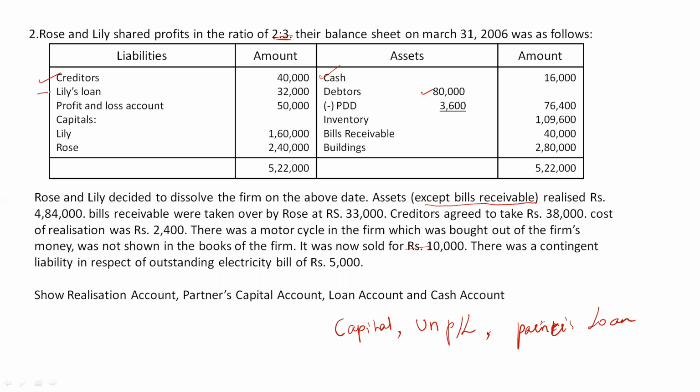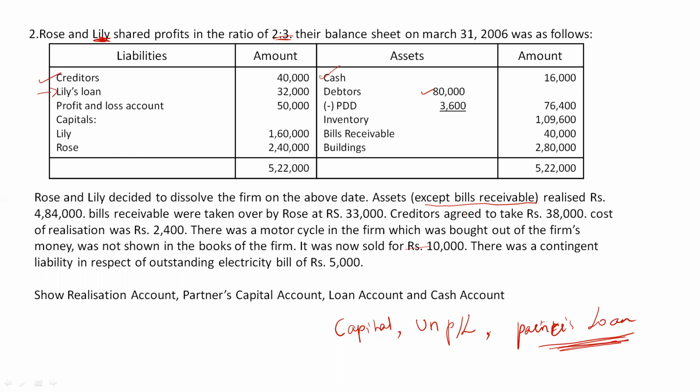Then back to the question. Now we have Lily's loan. Yes. Now check in the question. Lily is one of our partners. So Lily's loan is given. As I already told you, three things should not be taken: one is capital, undistributed profits or losses, and the third is partner's loan. If partner's loan is given in the question, we will not take it in the realization account to show its book value, but we will prepare a separate loan account for the partner.